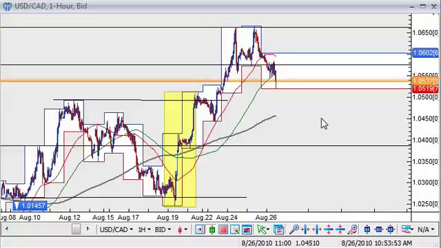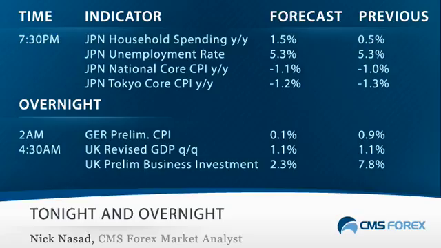Oil was up 1.23% as of 11 a.m. Eastern, and with risk appetite increasing in New York trading, we see the pair moving further in favor of the Canadian dollar. The next level of support then would come at the 1.05 level, our level of resistance that was broken last week. Now let's take a look at the upcoming fundamental docket.